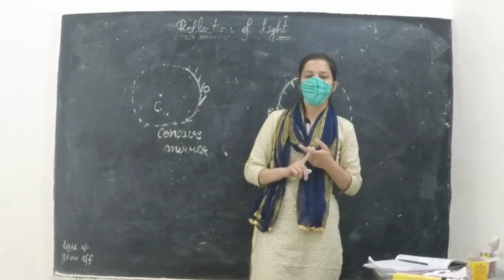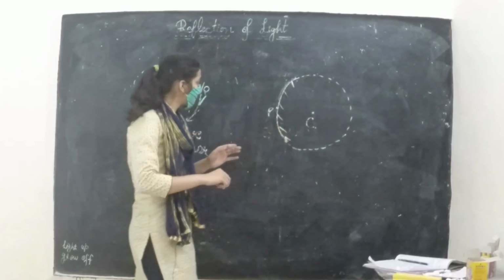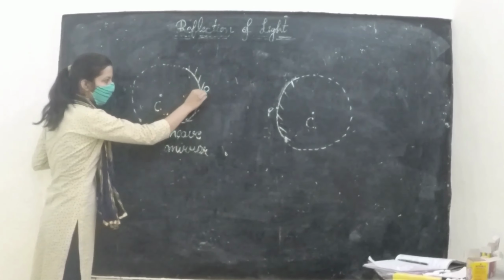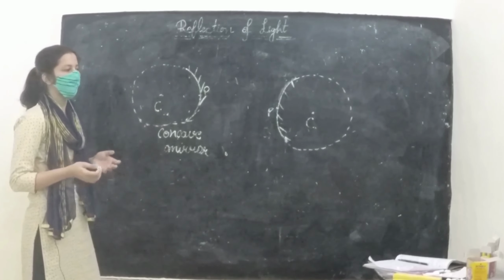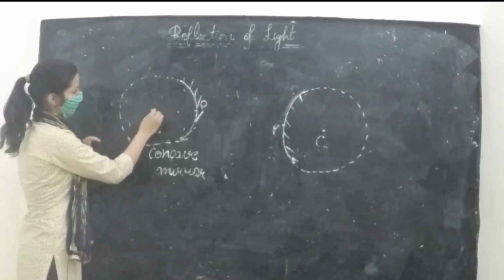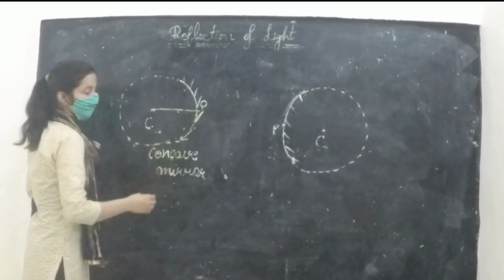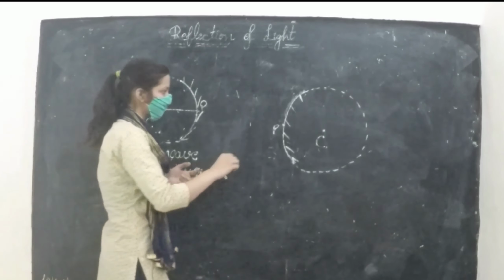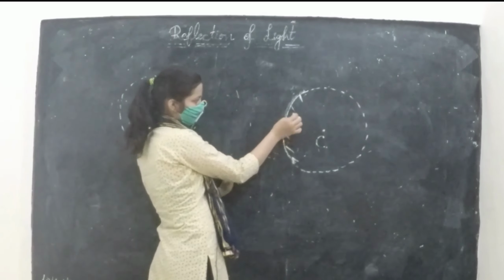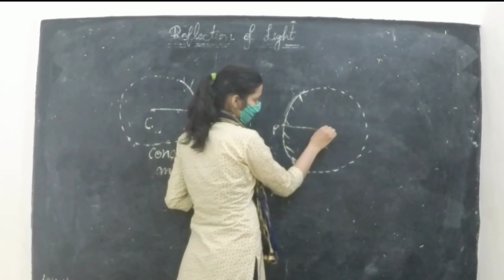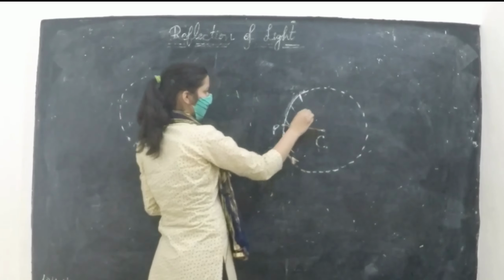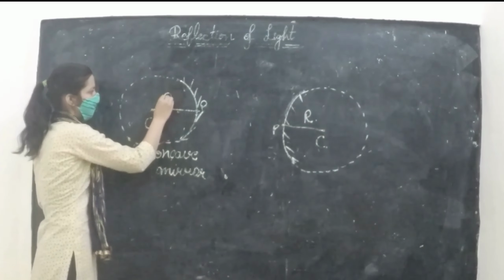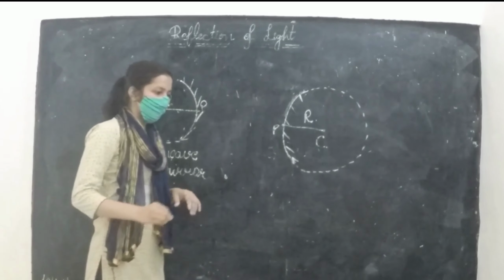Now the third term is radius of curvature. The radius of curvature is the distance between the pole and the center of curvature. It is a simple radius, as we have taken in circles. Same in this case, the distance between the pole and center of curvature is known as radius of curvature. It is denoted by capital letter R.